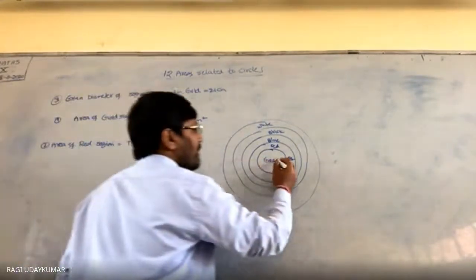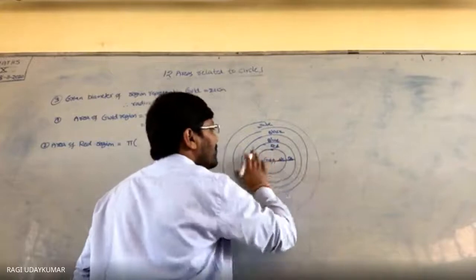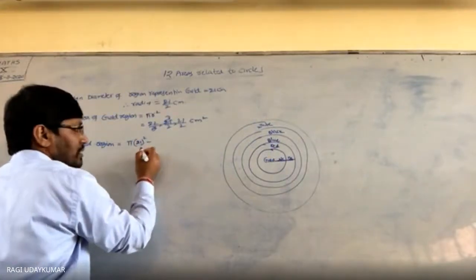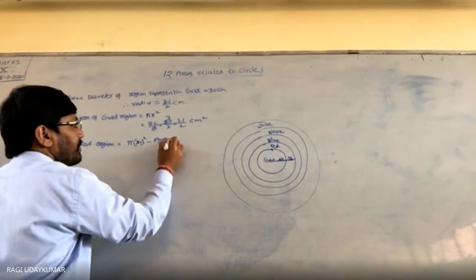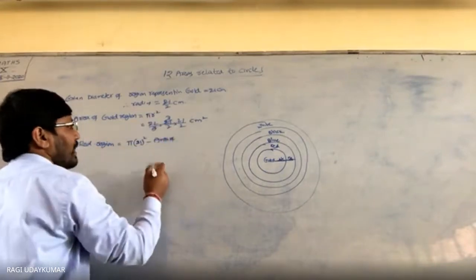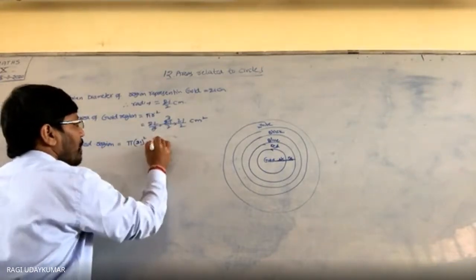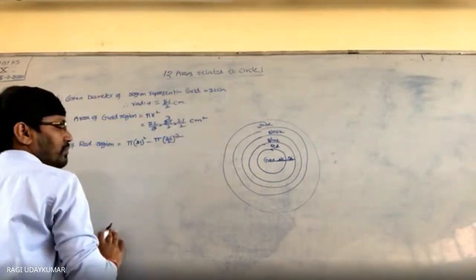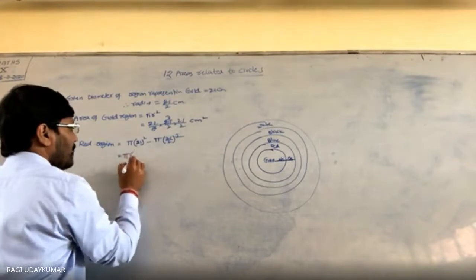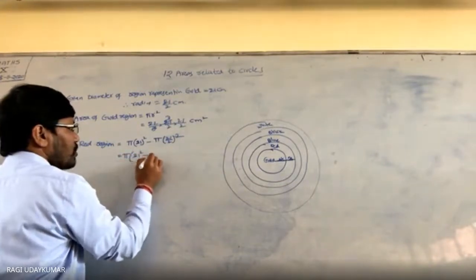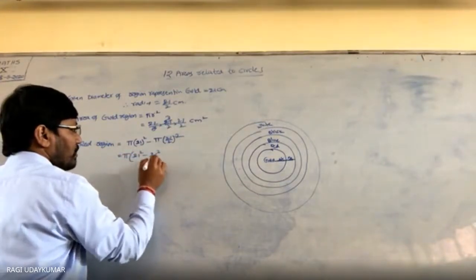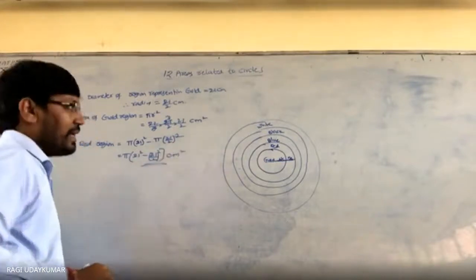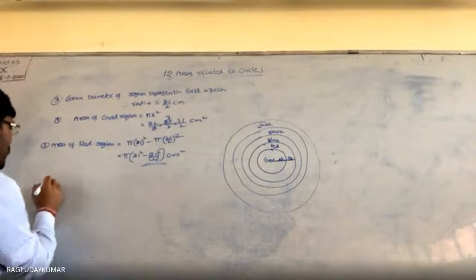So here to here radius is this complete inside complete area is pi 21 square minus area of this one red region. So if you want you can write pi 21 by 2 whole square. इसको सिंप्लीफाई कर सकते हैं, पाई 21 स्क्वायर माइनस 21 by 2 स्क्वायर. इसको सिंप्लीफाई करो, सेंटीमीटर स्क्वायर. रेड रीजन आ जाएगा. नेक्स्ट एरिया ऑफ द ब्लू रीजन.